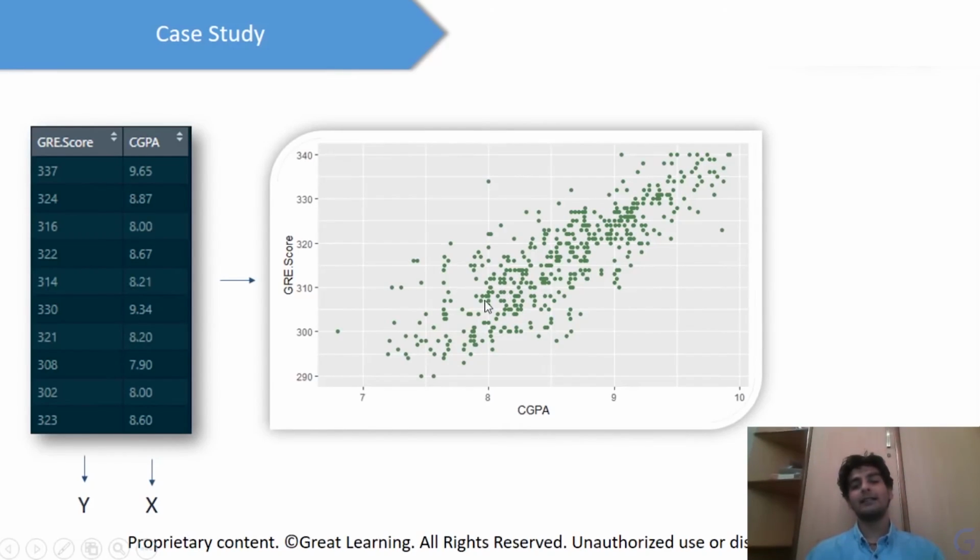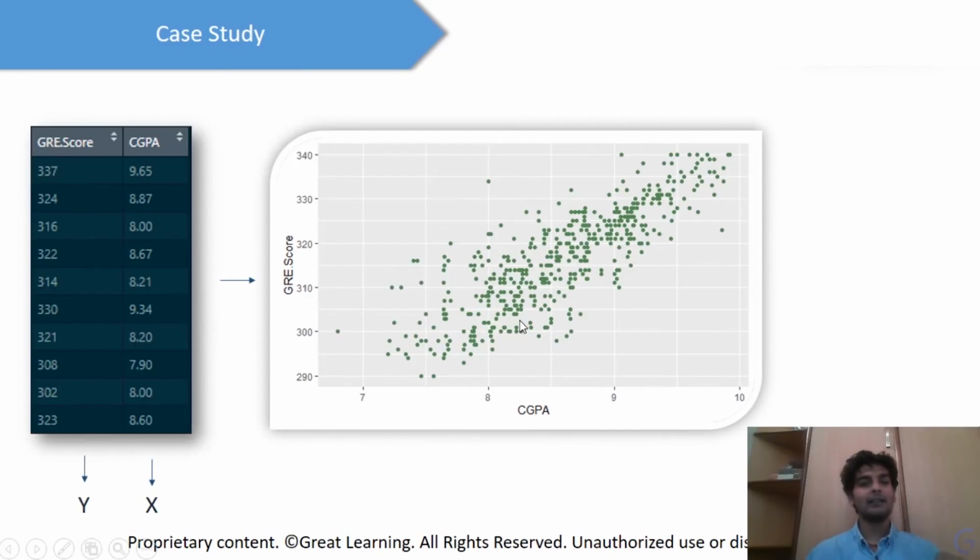As this plot suggests, as the CGPA of the student increases, the GRE score of the student would also increase. This basically means that if the student has a high CGPA, then the student will also have a high GRE score. Right? This is a very simple analysis which we can get from this plot. That is why data visualization is also very important when it comes to machine learning.